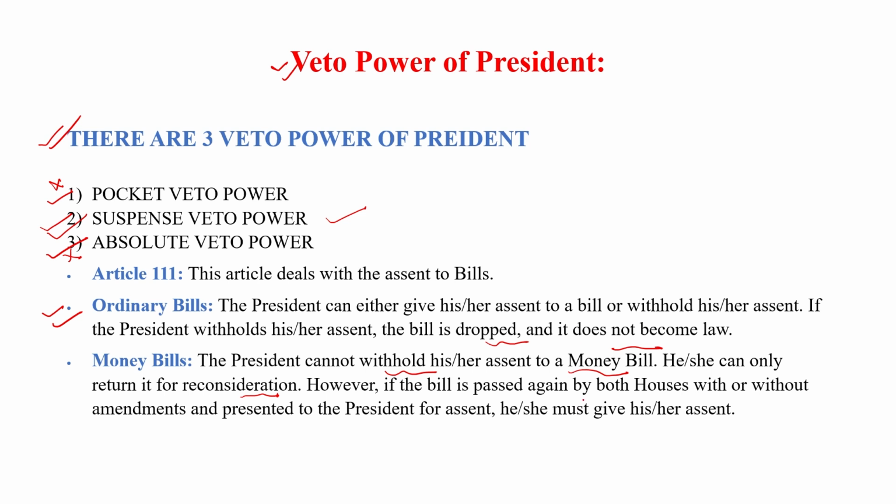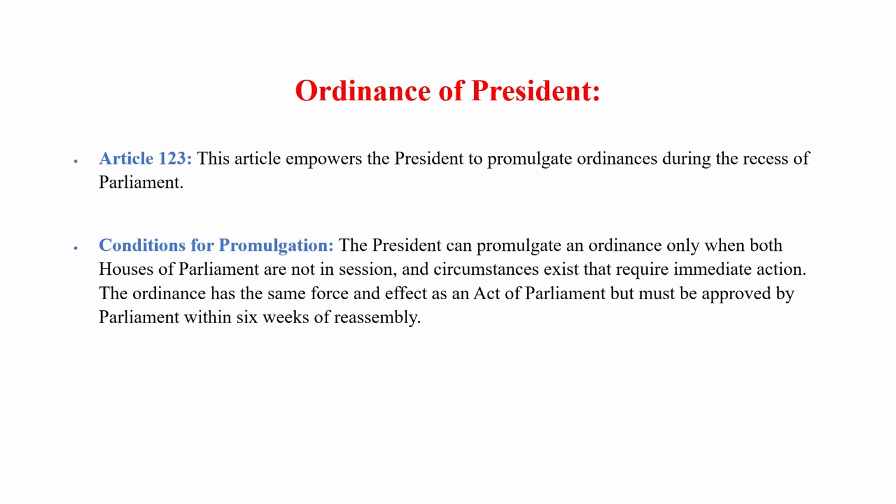However, if the bill is passed again by both houses, with or without amendment, and presented to the president for assent, he must give his assent. If the president once uses suspense veto power, then he cannot again use any veto power on that bill. So these are the veto powers of the president.